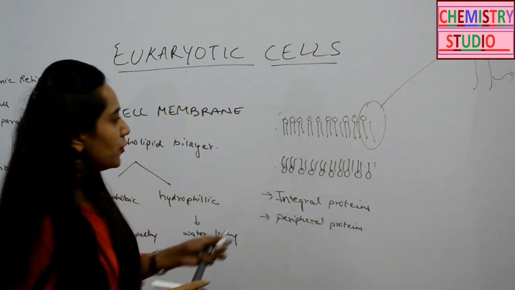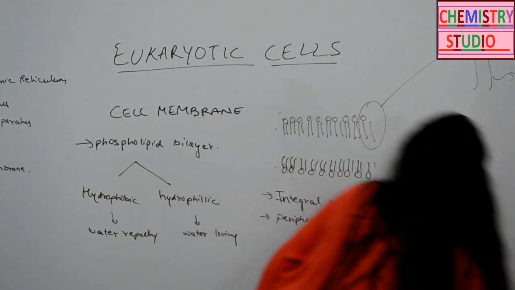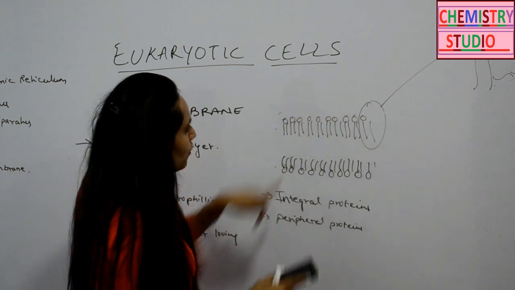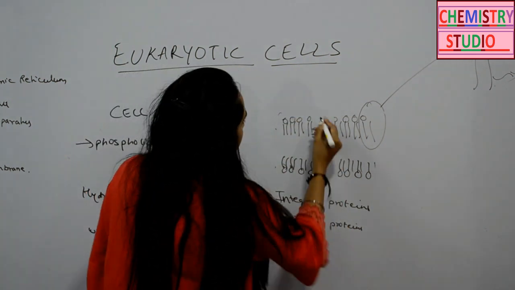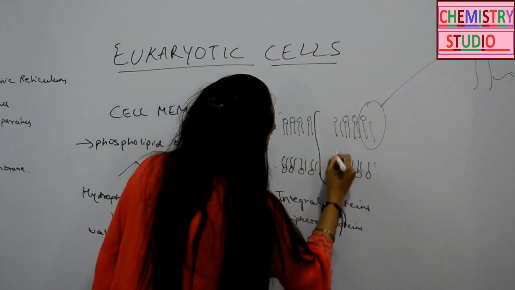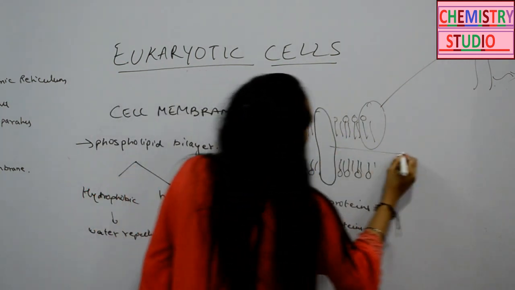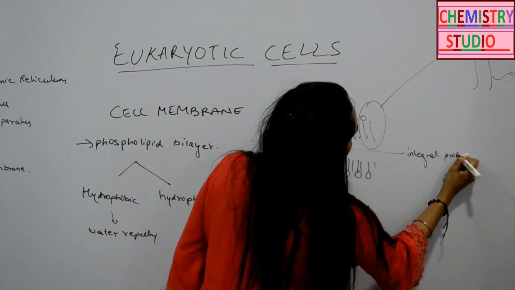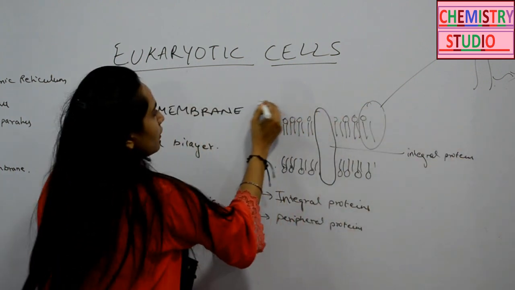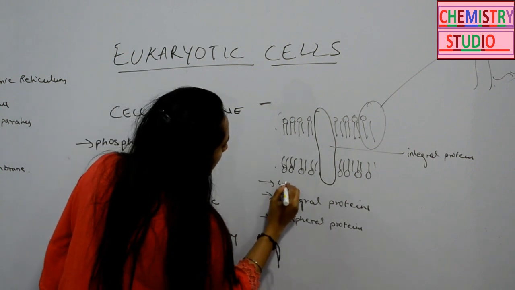Integral proteins are the ones which will be present all over this membrane, like this. These are the integral proteins. This is the outside of the cell and this is the inner side, where the cytoplasm is.